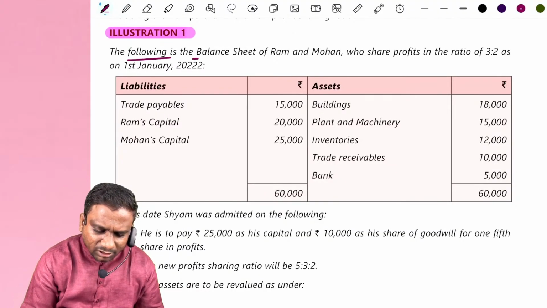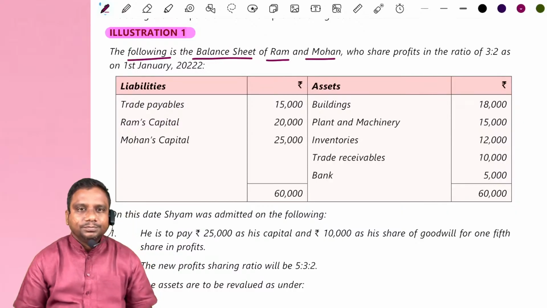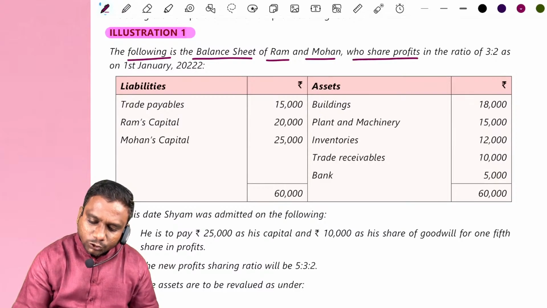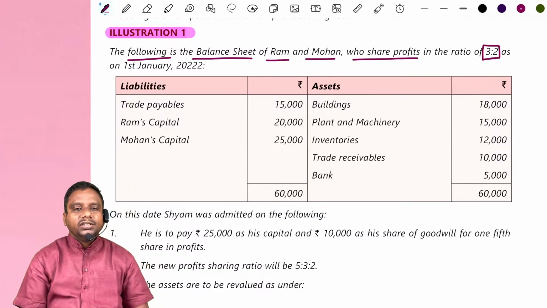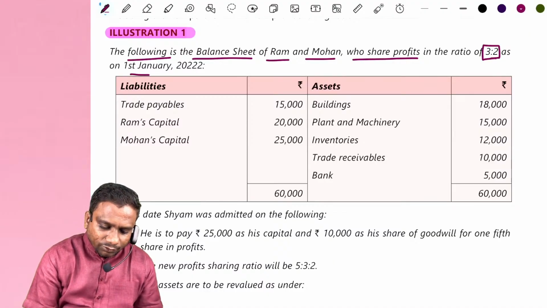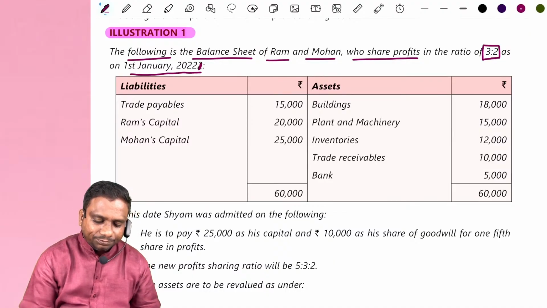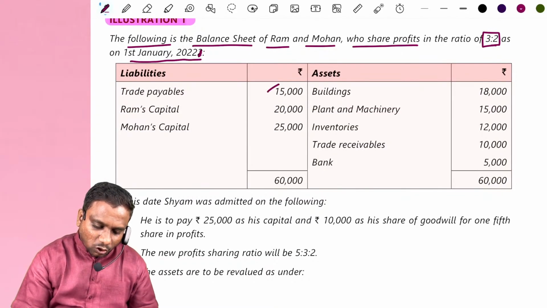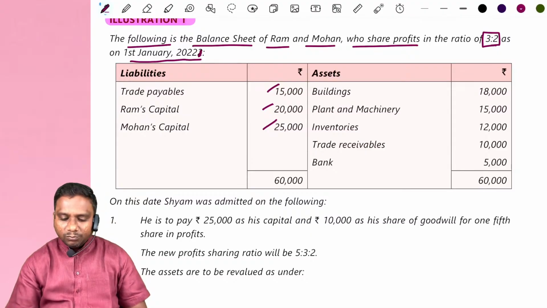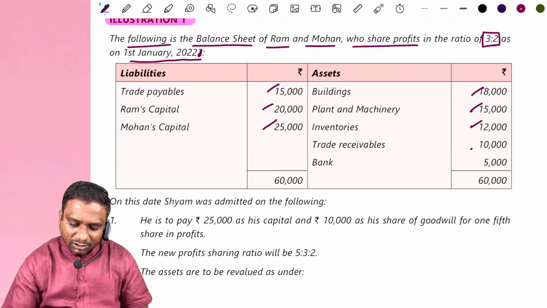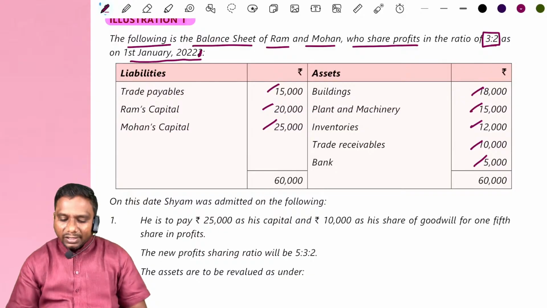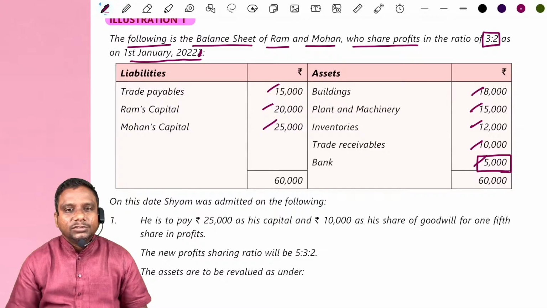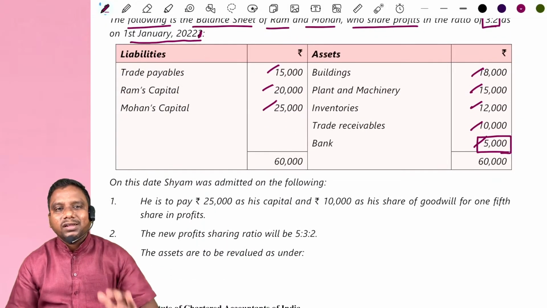The following is the balance sheet of Ram and Mohan, who share profits in the ratio of 3:2, as on 1st January 2022. Look at the liabilities and assets first. Trade payables, Ram's capital, Mohan's capital. Building, plant and machinery, inventories, trade receivables, bank. Anyway, bank balance will not change. Then which assets will change other than bank and cash?